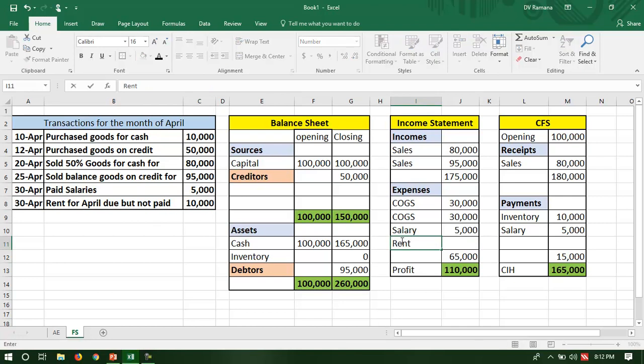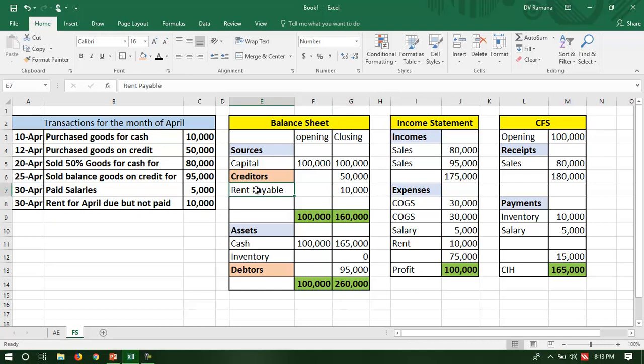Answer is of course yes, because of accrual concept. So the rent will be shown as an expense, but I'm not paying any rent here because it is due but not paid. But if an expense is due but not paid, I'm going to have a liability called rent payable, which is 10,000.